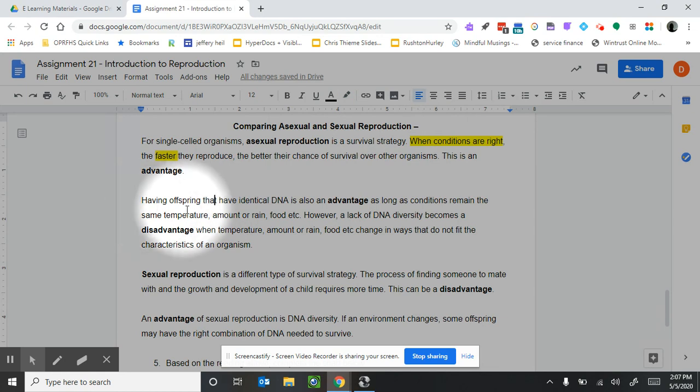Next paragraph. Having offspring that have identical DNA is also an advantage as long as conditions remain the same, like temperature, the amount of rain, food, etc. However, a lack of DNA diversity becomes a disadvantage when temperature, amount of rain, or food change in ways that do not fit the characteristics of an organism. So it can be good if the conditions stay the same, and a lack of diversity is also a disadvantage when the temperature and environment change.